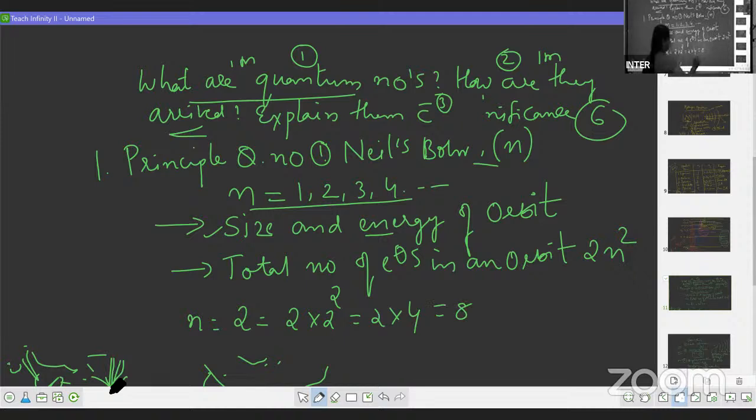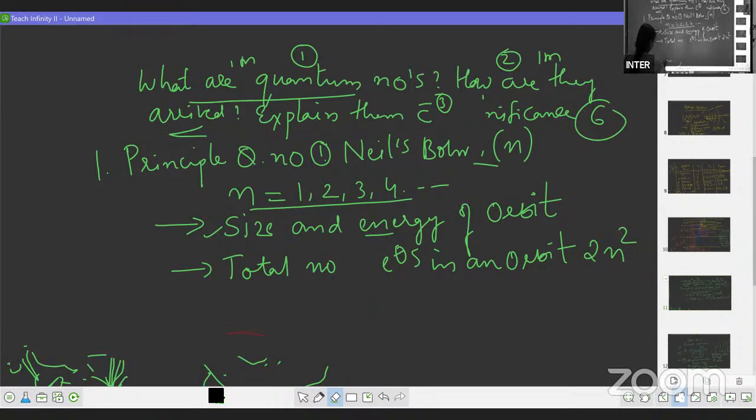Okay, now we have the number of electrons in an orbit.